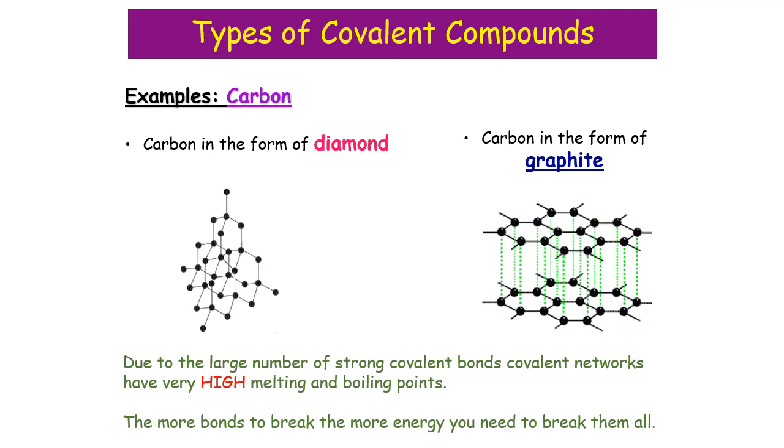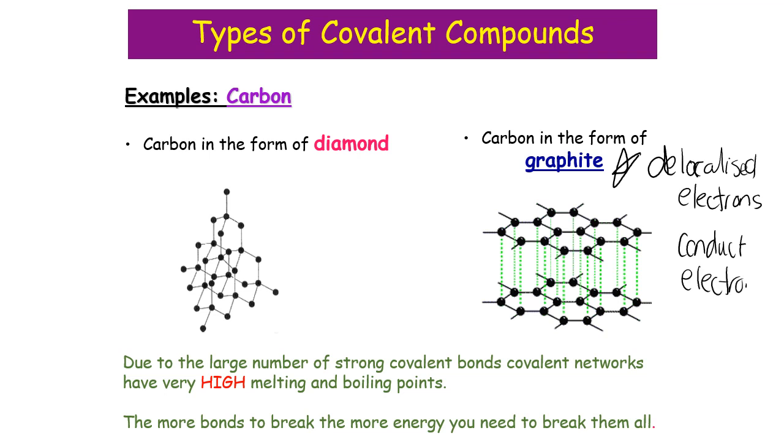Now we have graphite on the right-hand side. Graphite forms layers, and then on the left-hand side we have diamond. They are very different to one another. Graphite is special. Graphite has delocalized electrons. And because it has delocalized electrons, it can conduct electricity.